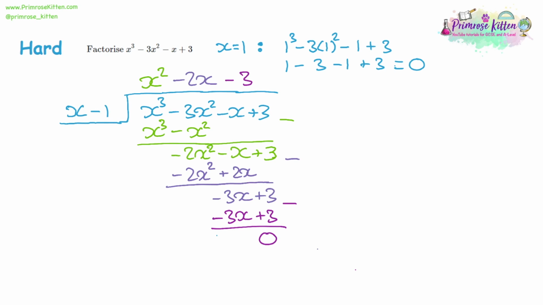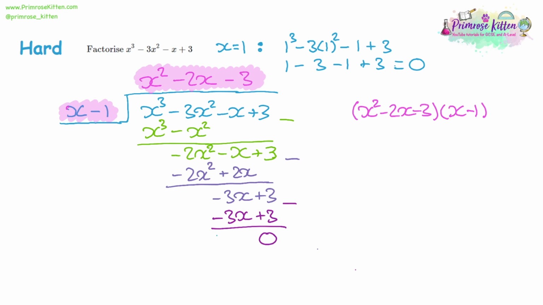Now you might be thinking, well, from the substitution, we knew that x minus 1 was a factor. What was the point of doing the algebraic long division to confirm it? Well, actually, this isn't about confirming that the remainder is 0, although it does help us to know that we're doing the right thing. What we're interested in now is the actual answer to the division that we've not been using so far. x squared minus 2x minus 3, and we divide it by x minus 1. That means we can now do our first part of the factorisation. x squared minus 2x minus 3 multiplied by x minus 1, so the opposite of the division we just did, should give us our original expression, x cubed minus 3x squared minus x plus 3.